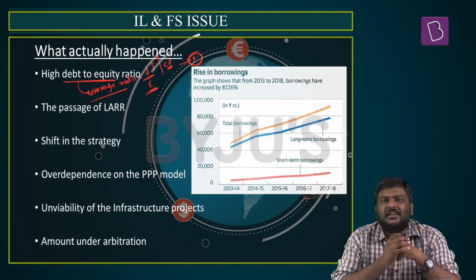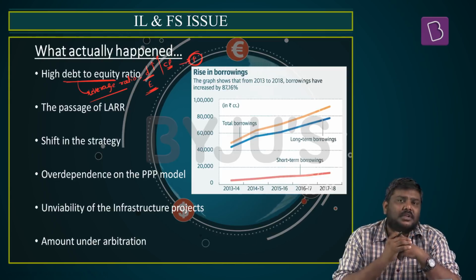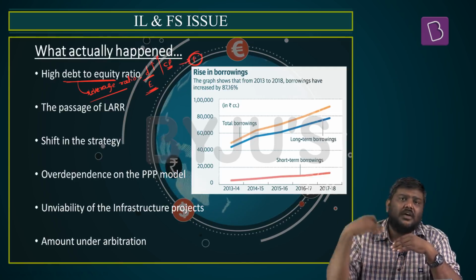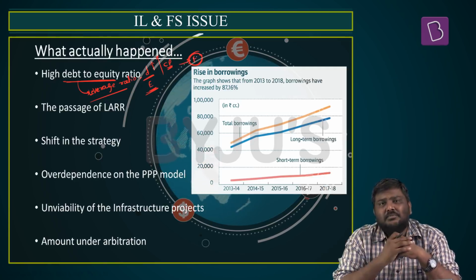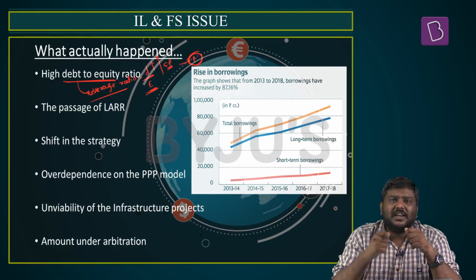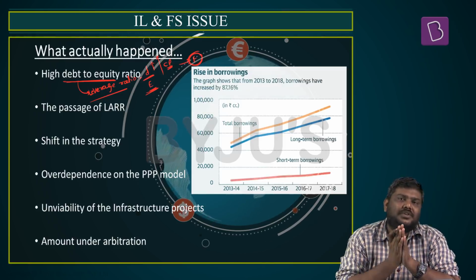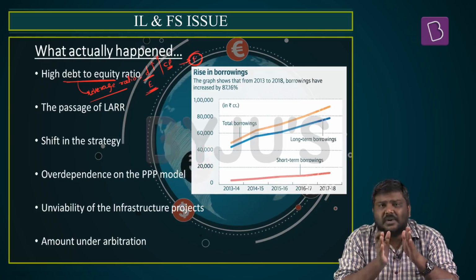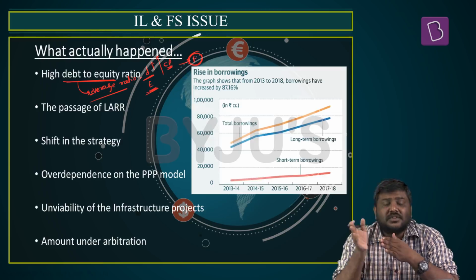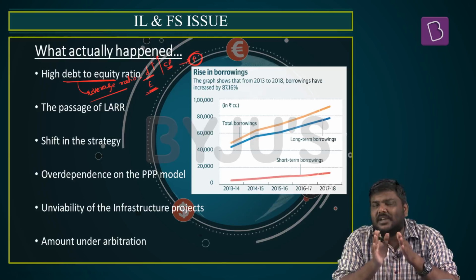There's a danger that you may take a loan, let's say in the form of commercial papers, but you will invest in an infrastructure project which will only give you a return after 5 years or after 8 years. But the one who has invested or given you loan will come and ask you for a repayment after 6 months. So basically it will lead to an asset liability mismatch. Asset liability mismatch in simple terms is nothing but you borrow for short term, but you invest in an infrastructure project which will give you returns in the long term. This is referred to as asset liability mismatch.